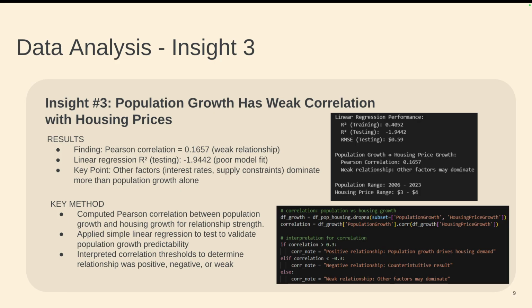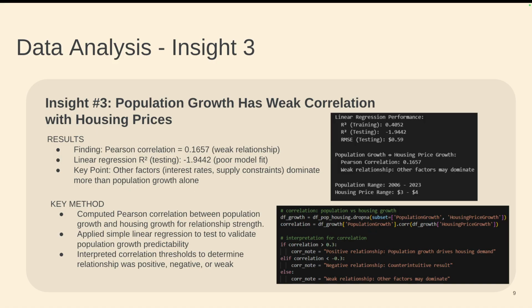So our third insight has to do with population growth and how it has a weak correlation with housing prices. We initially thought that the population growth in certain areas would increase demand and housing prices would go up, but we actually see through our Pearson correlation that it is a really weak fit, and also with our linear regression that it's a really weak fit.